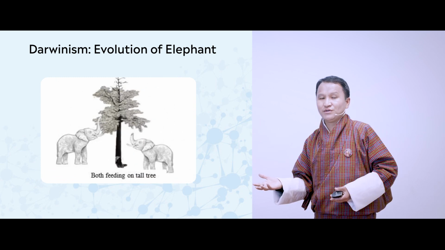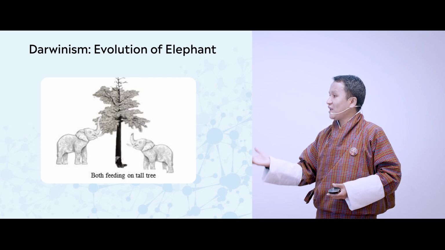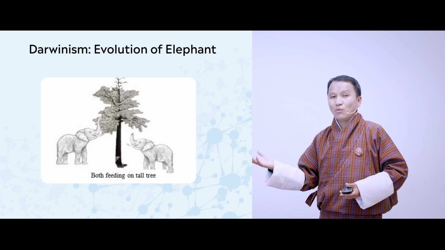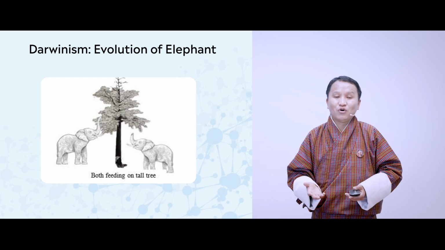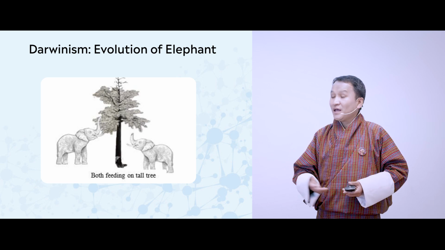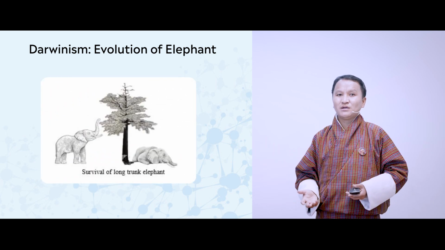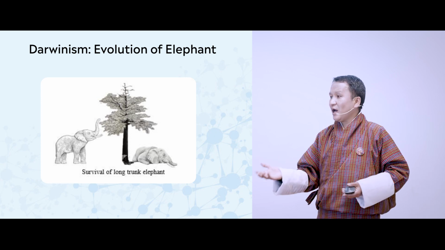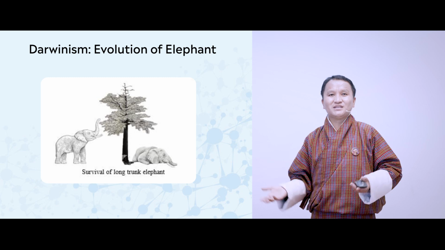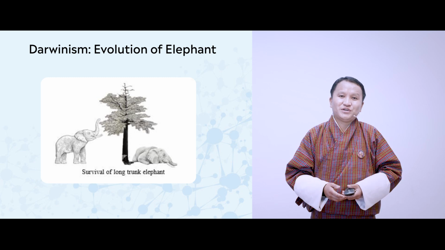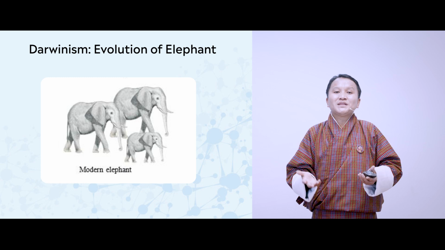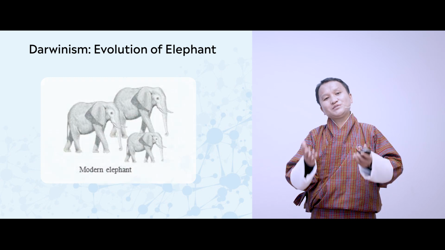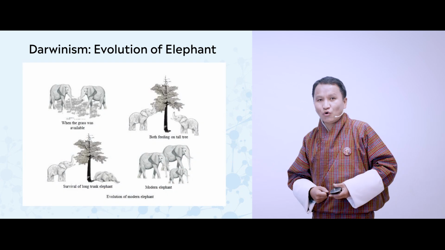What difference can you see? I'm sure you might see that the elephant with the long trunk can reach the lowest branch of the tree, while the elephant with the short trunk cannot reach the branches. Now in the third picture, what has happened? The elephant with the long trunk is still surviving, while the elephant with the short trunk has died. Now in the fourth picture, what you could see is all the surviving elephants have a long trunk. So now based on this picture, what conclusions can you draw?